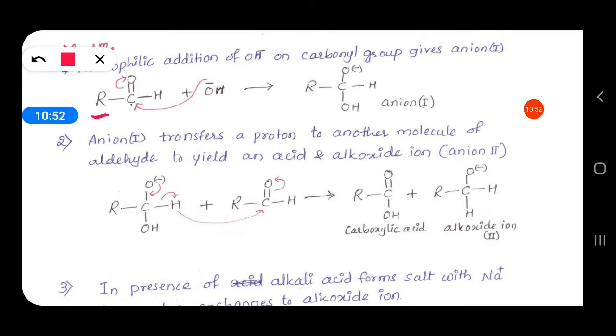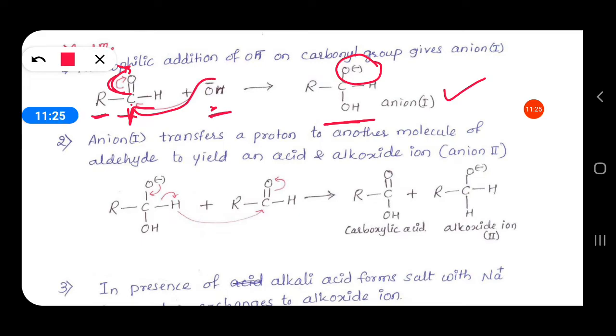In presence of the attacking reagent, the pi electrons of the CO bond are shifted to oxygen, so that O minus C plus is formed. As the C plus is formed, the OH minus attacks this C plus, so the addition product is formed. The nucleophile is added here, but the CO bond electrons are shifted to oxygen, so oxygen gets a negative charge. So it is called anion 1.